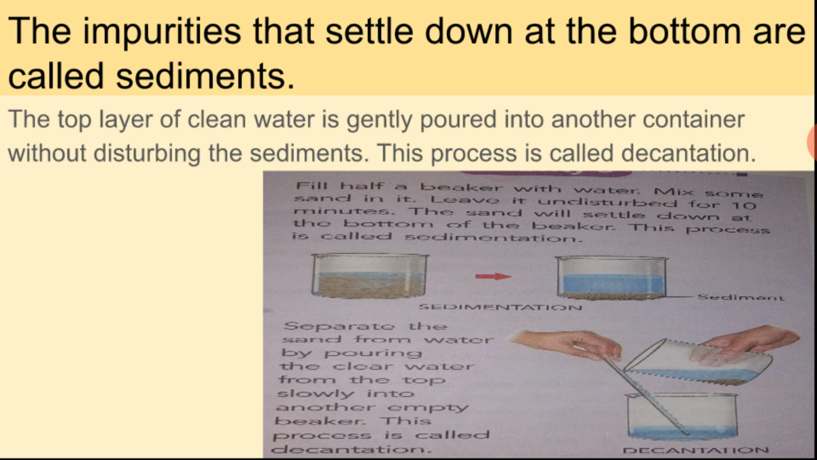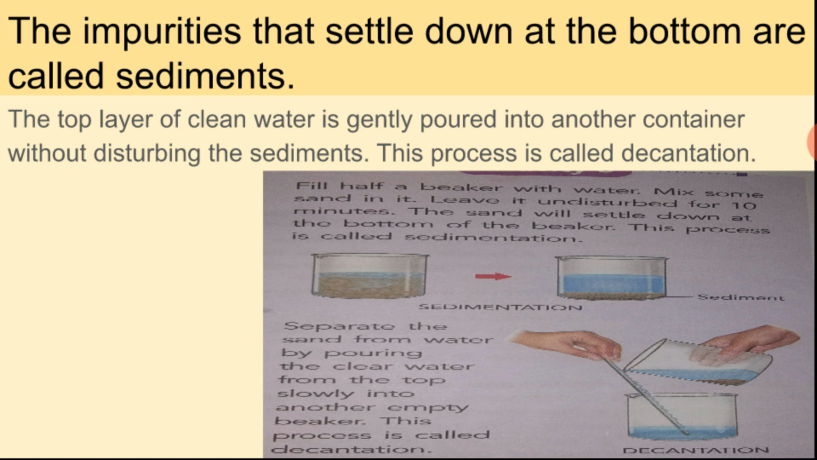This process is called decantation. You can look in your book also, the activity is given. The top layer of clean water is gently poured into another container. So you have to pour the top layer of water into another container or another glass or jar, without disturbing it. And what you will get is that the sand will be separated from that water. So this process is called decantation.